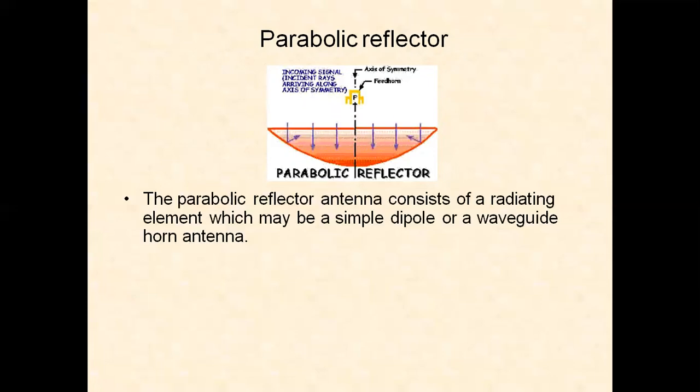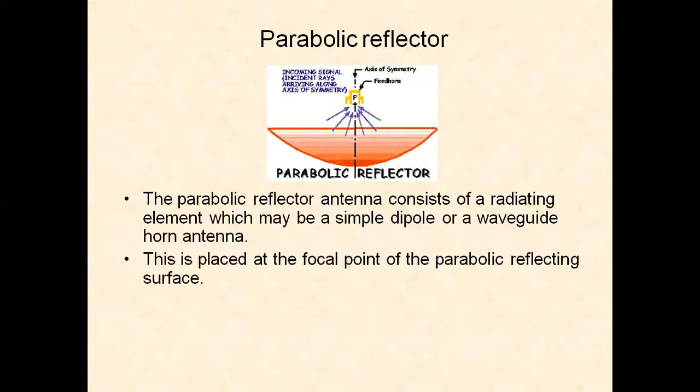The parabolic reflector antenna consists of a radiating element, that is a horn antenna. In this case, we have seen a horn antenna, or it may be a simple dipole or a waveguide horn antenna. Here we can connect a horn antenna or a simple dipole antenna at the feed point. So that is the primary radiator, and this structure will act as the parabolic reflector. This is placed at the focal point of the parabolic reflecting surface.